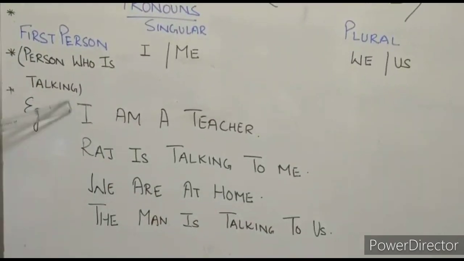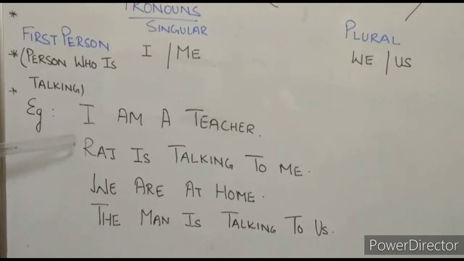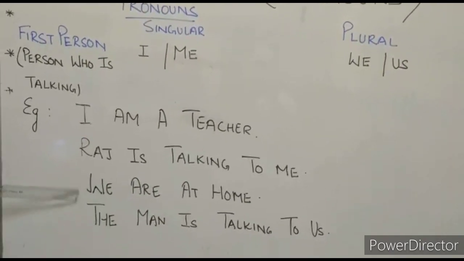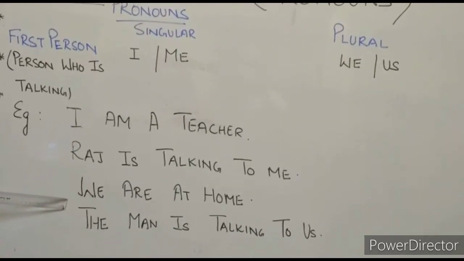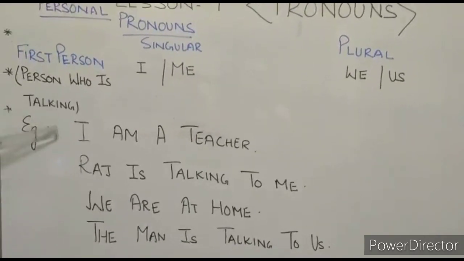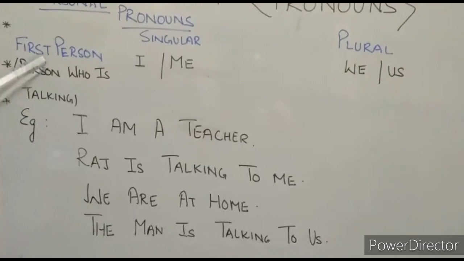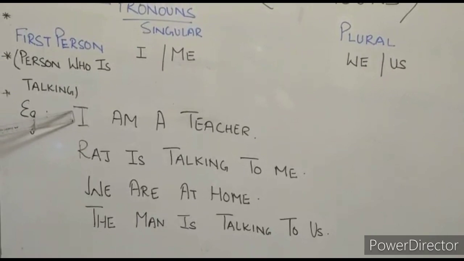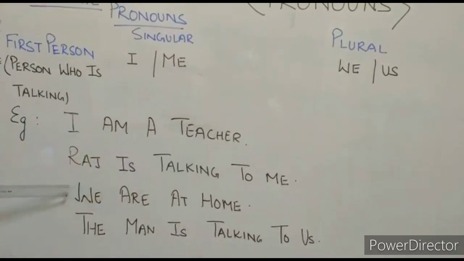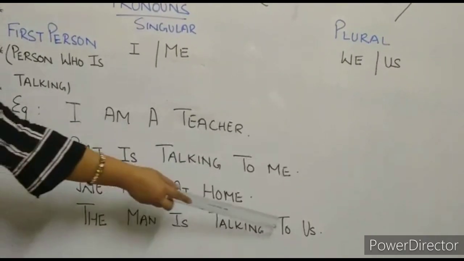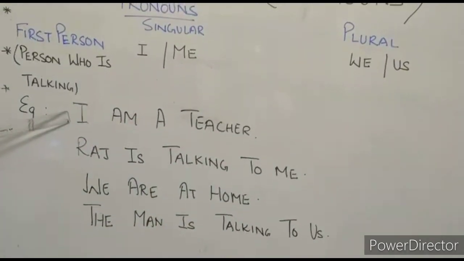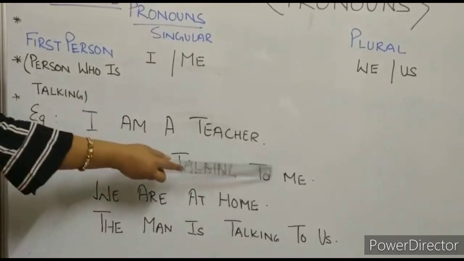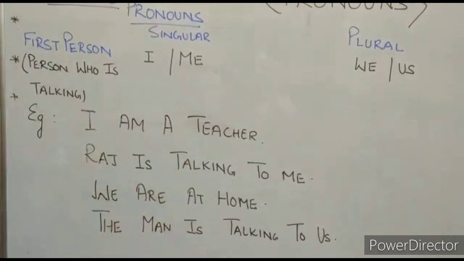So the first two examples are of singular, and these two, that is third and fourth, are of plural form. And all these four are the examples of first person. So do remember I, me, we and us. Here I and we are subject, and me and us are object place.